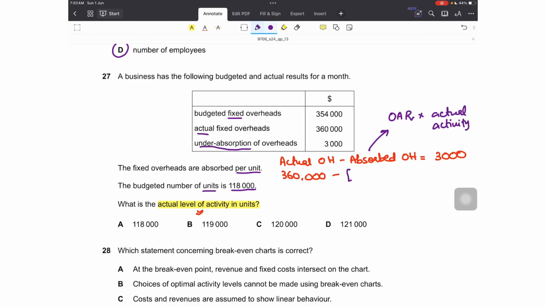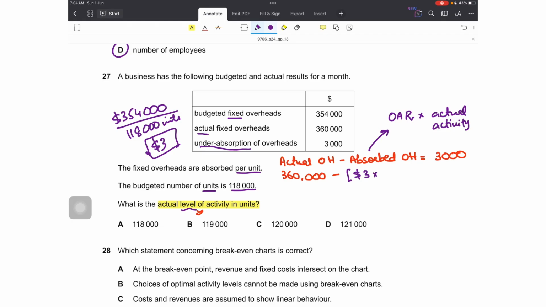In this case we have units. Do we have OAR? No. Can we calculate OAR? Yes. OAR is total fixed overheads, which is 354,000 budgeted. We use budgeted figures to calculate OAR, and the budgeted number of units it is being absorbed per unit are 118,000. This will give me an OAR of $3. So $3 into actual activity, that is not told. That is what we are looking for in the question.